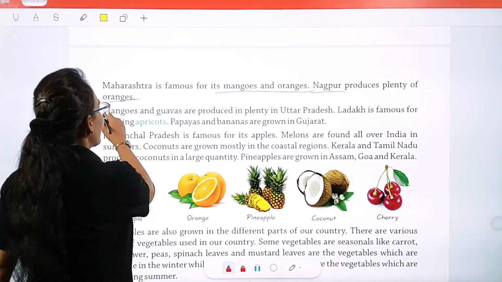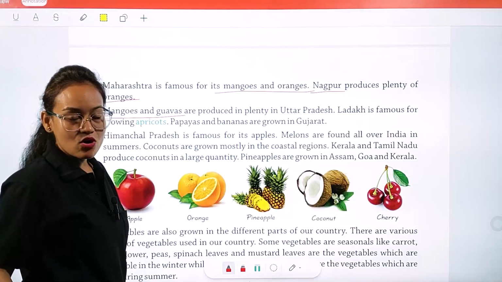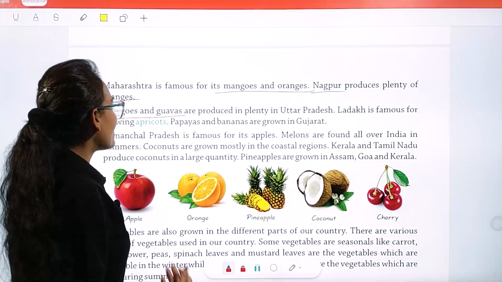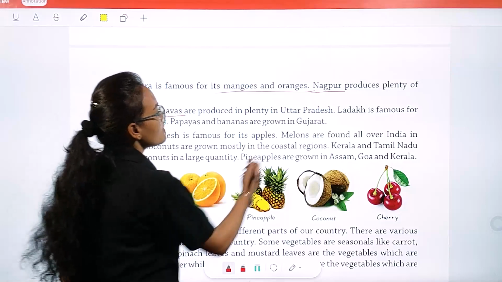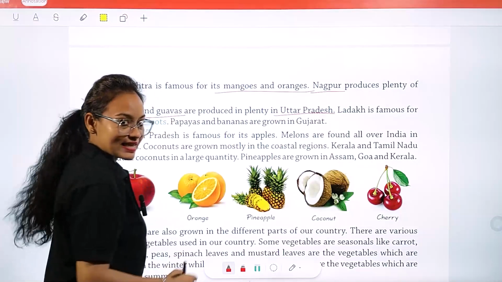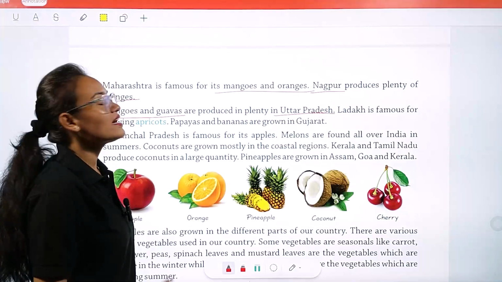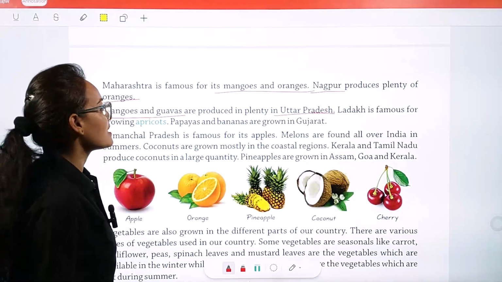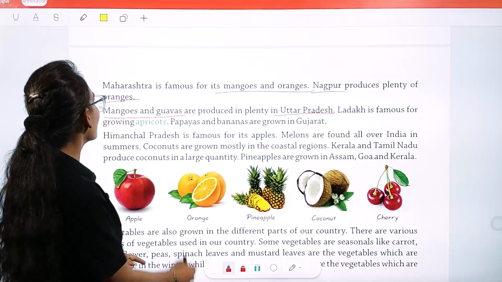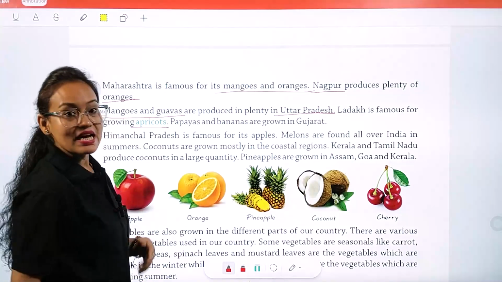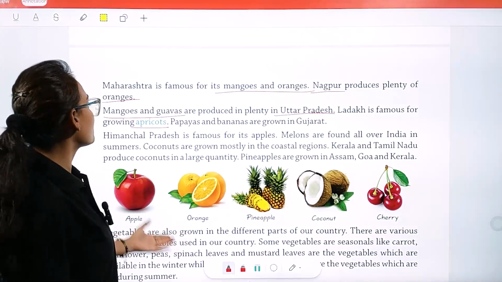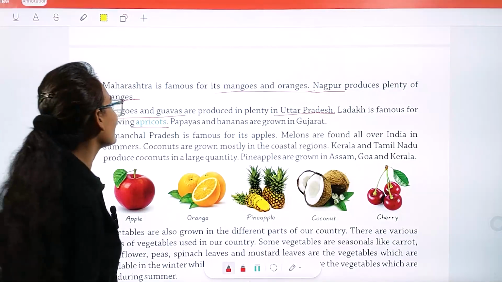ठीक है, mango and guavas, आम और अमरूद. Okay, mangoes and guavas are produced plenty in उत्तर प्रदेश. ठीक है, उत्तर प्रदेश क्यों famous है, उत्तर प्रदेश अपने आम के लिए और अपने अमरूद के production के लिए famous है. Ladakh is famous for the growing apricots. ठीक है, लद्दाख Union Territory किस लिए famous है, apricots के production के लिए.